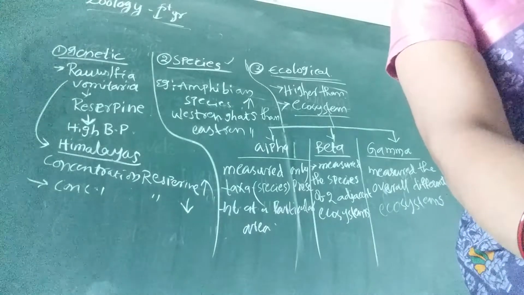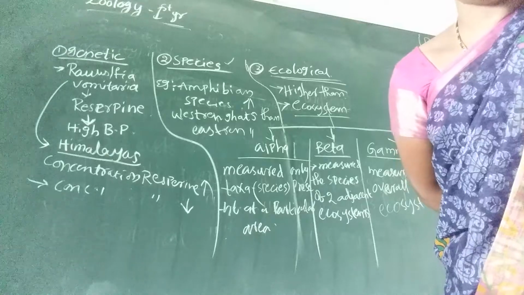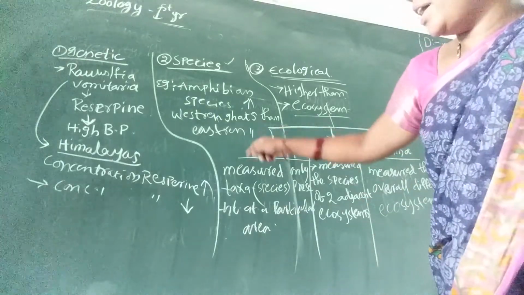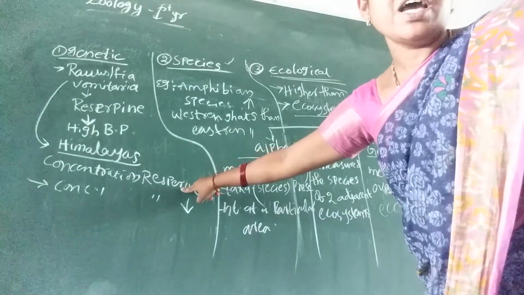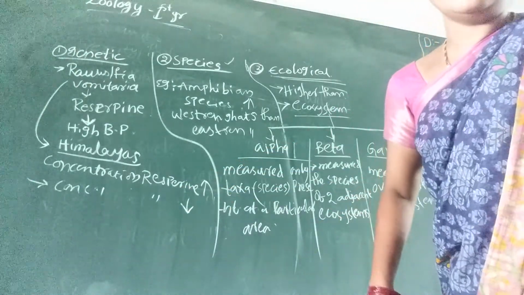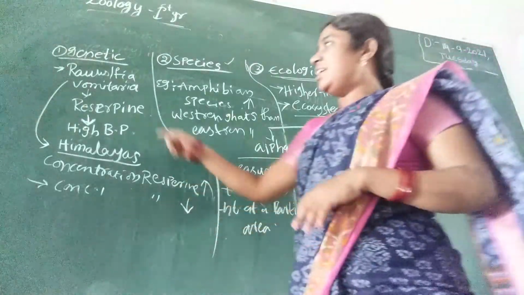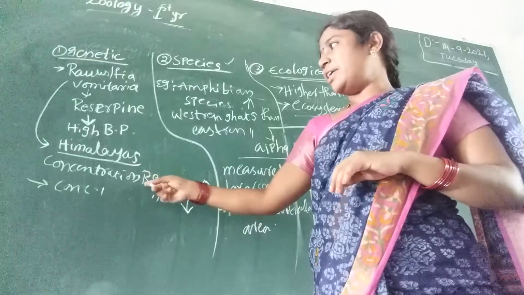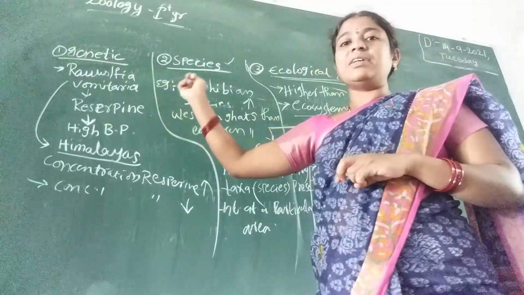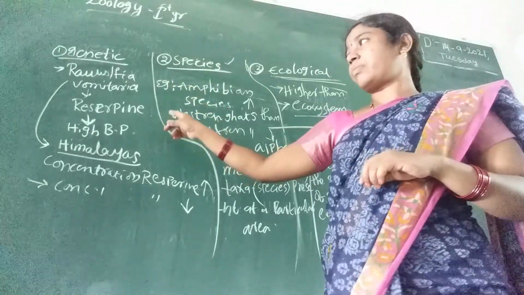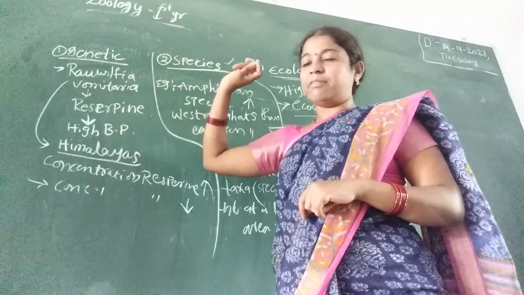Here we have a 4 marks question: what is genetic diversity, and what are the different types of genetic diversity. But it is very simple to write, only one definition: genetic diversity means diversity at the genetic level, or differences at the genetic level.